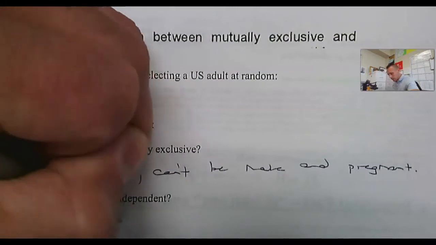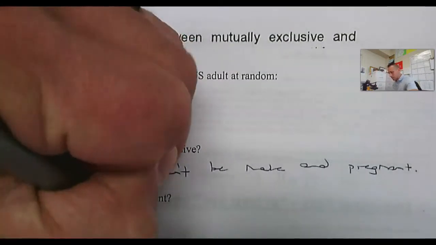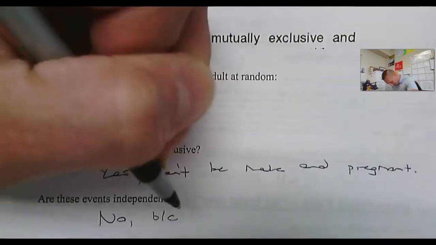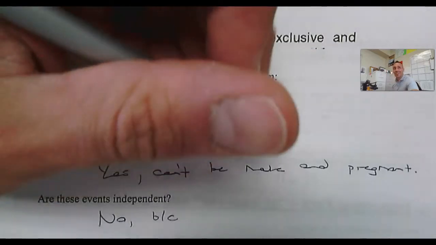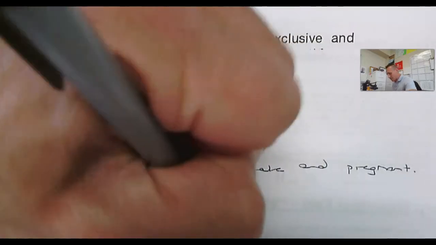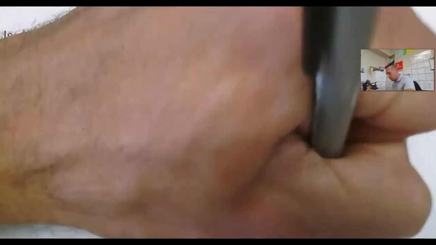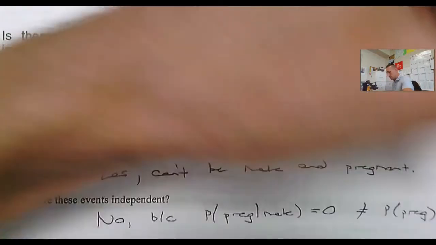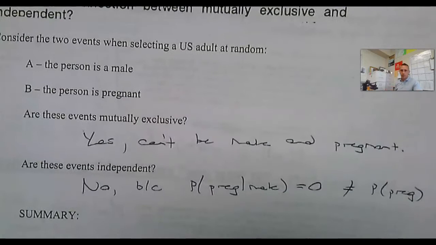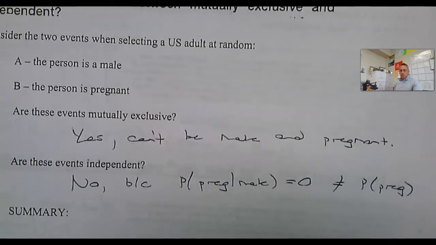So these events are not independent because the probability of being pregnant given male is 0, which is not equal to the probability of being pregnant. Or vice versa. What do I mean vice versa?